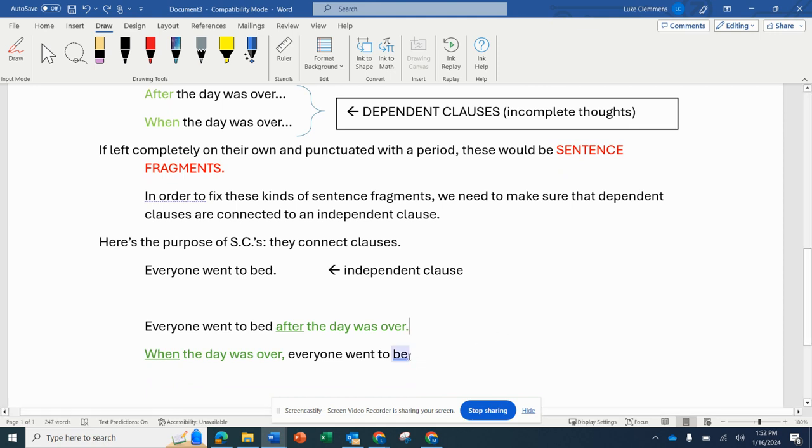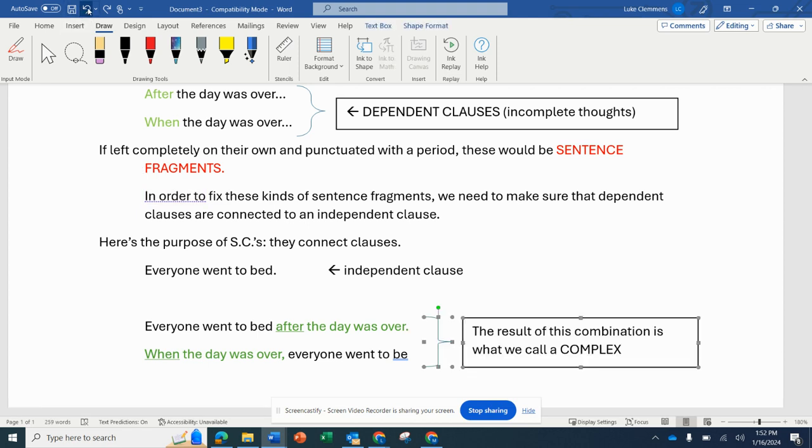Sorry, that should say bed. It doesn't matter how I do it, but as long as I connect it, what I've done is I've fixed the fragment, and now I have a complex sentence. I have an independent clause and a dependent clause working together to create one sentence. And the independent clause completes the idea. After the day was over, so what happened? Well, everyone went to bed. Or when the day was over, everyone went to bed.